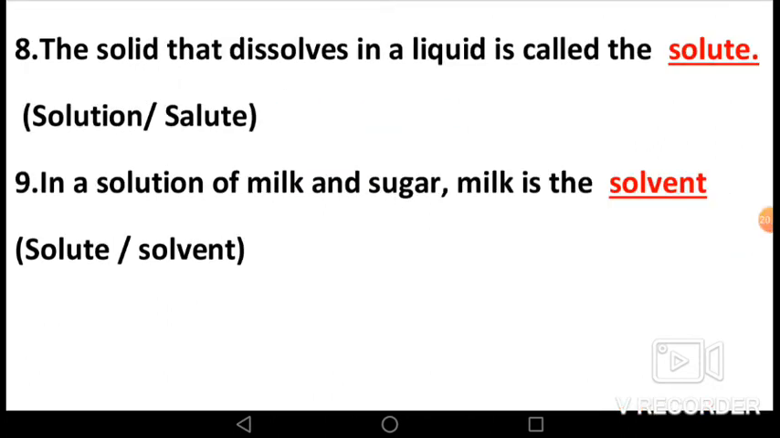Now let's see, eighth, fill in the blank. The solid that dissolves in a liquid is called the dash. Options are solution and solute.